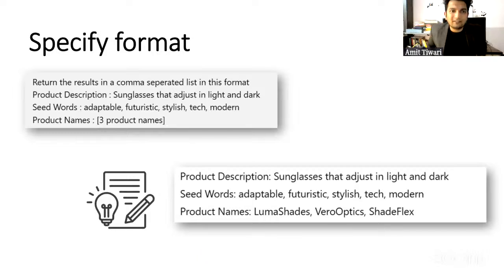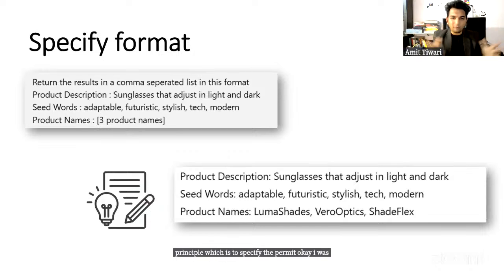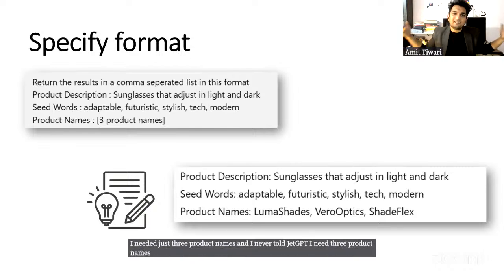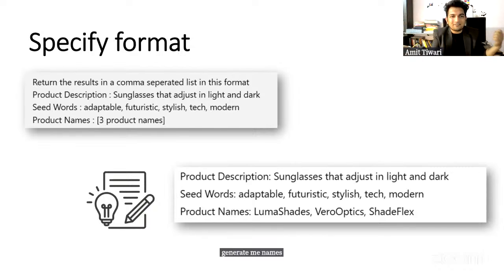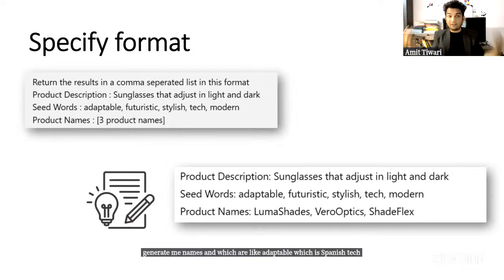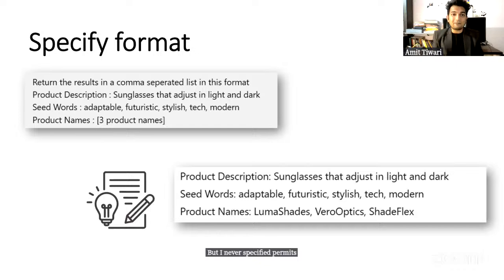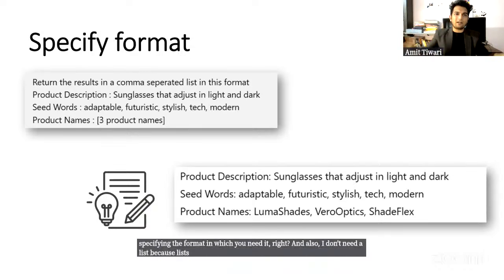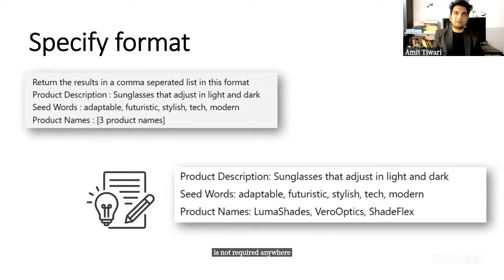Let's move to the third principle, which is to specify the format. I was not specific with the format that I needed. I needed just three product names, and I never told ChatGPT I need three product names. I said generate me names which are adaptable, futuristic, stylish tech, but I never specified the format. So specifying the format in which you need it matters. And also, I don't need a list, because a list is not required anywhere.